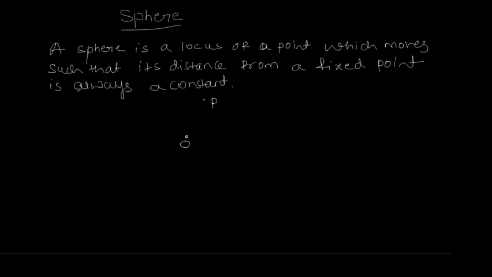A sphere is the path traveled by the point P in such a way that it makes a constant distance with the fixed point O. Wherever the point P moves, it always maintains a constant distance from the fixed point O. Then the path is nothing but a sphere.